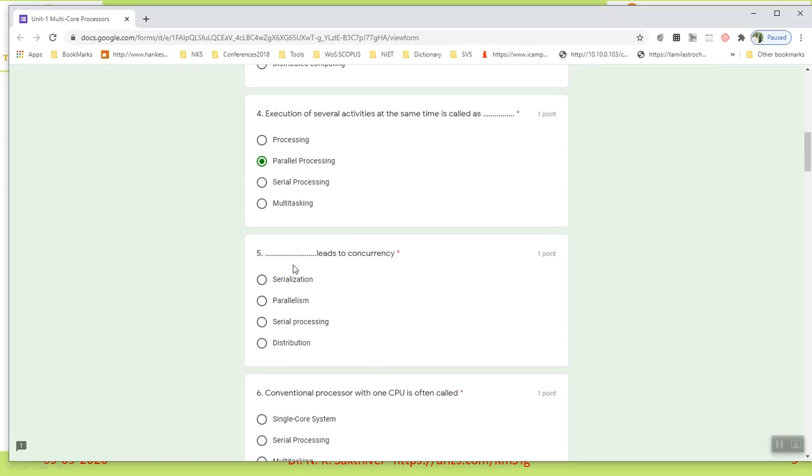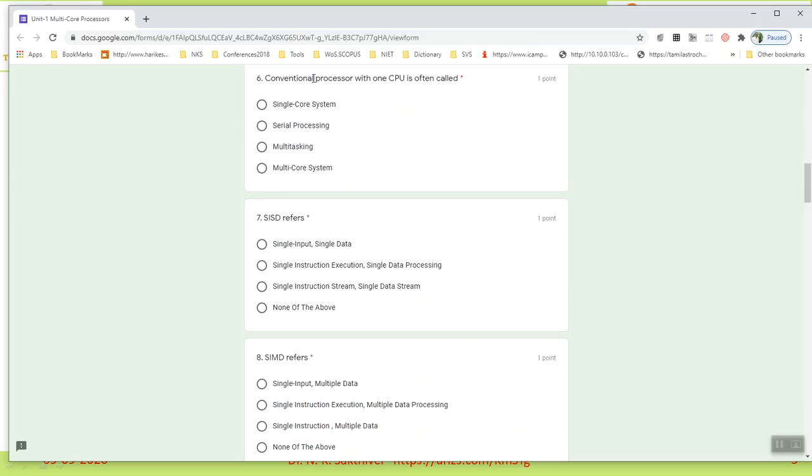Next question: dash leads to concurrency. Concurrency, you know very well, is parallel execution. Understand? So obviously parallelism is the correct answer. And the sixth question: conventional processor with one CPU is called what? Single core. No doubt about that, single core.